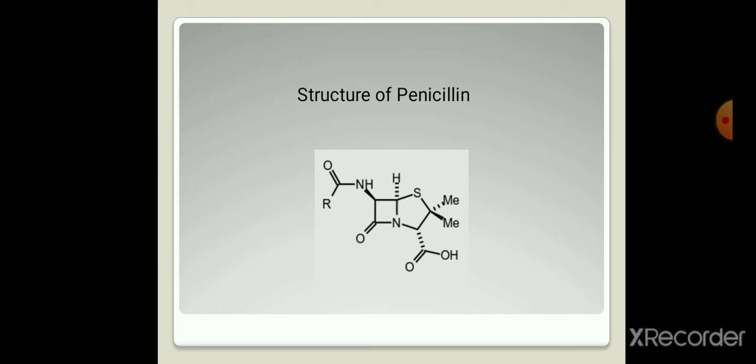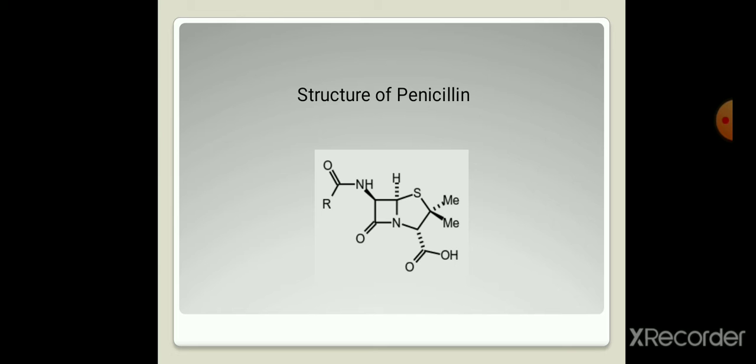which is fused with a thiazolidine ring. Thiazolidine is nothing but a heterocycle which has nitrogen and sulfur. Thia is used for sulfur, and aza is for nitrogen. Means it is a fused ring consisting of lactam as well as thiazolidine, and hence penicillins are also called beta lactam rings.